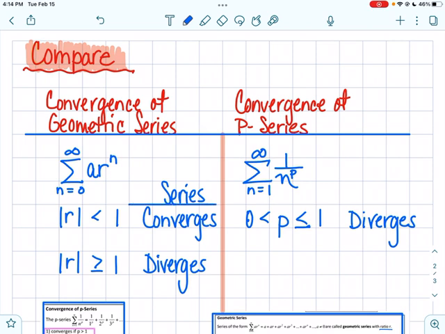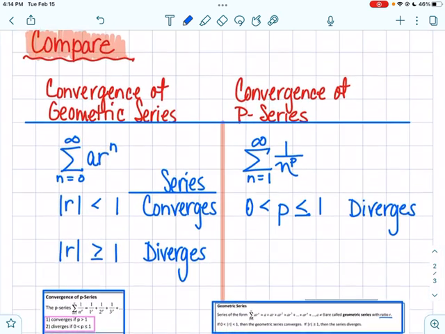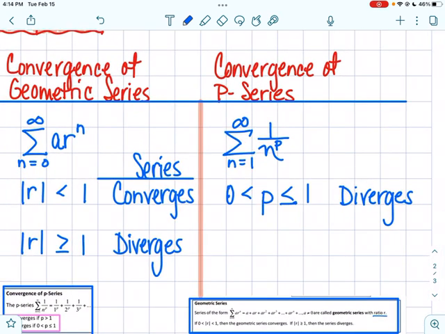So keep that clear, because it sounds a little bit familiar, and you're dealing with powers and exponentials, so you have to keep your mind on this. In the first case, you're talking about r being the base. You have 1/2 to the nth power. In the convergence of p-series, you're talking about p being the exponent, with n as the base.